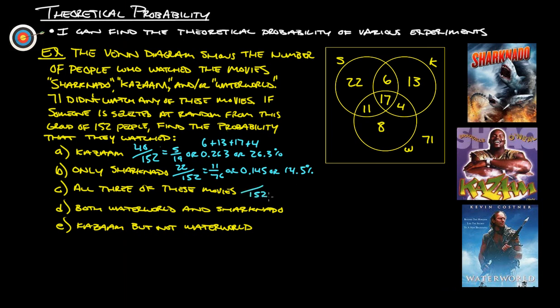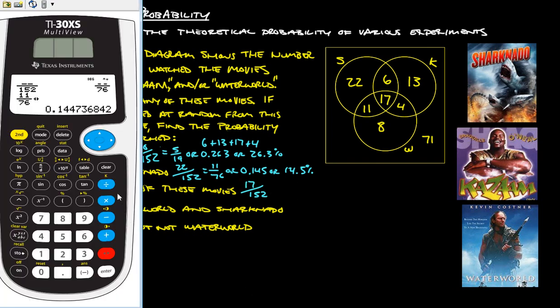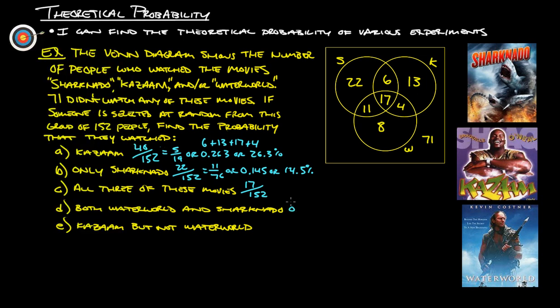How many watched all 3 of these movies? Still out of the 152. All 3, that's the 17 out of 152. I'm pretty sure that's not going to simplify, and it doesn't. That's 0.112, or 11.2%.